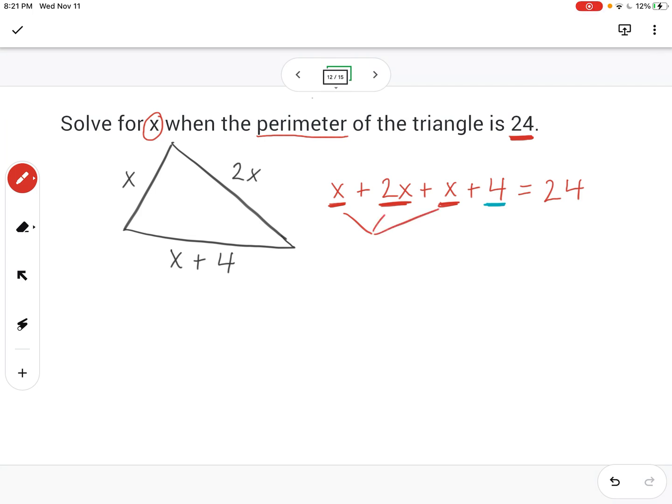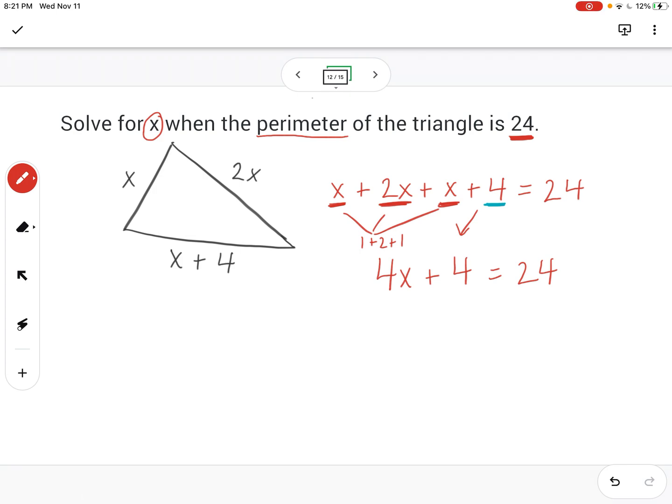So remember, anytime we have x, that's the same thing as having 1 as the coefficient. We're just going to add all the coefficients here. So 1 plus 2 plus 1. Luckily, we got all positives. And of course, 1 plus 2 is 3, plus 1 more is 4. So that's going to get us 4x. And then we'll just bring down that very last constant, plus 4 equals 24. And now we can start taking steps to solve.